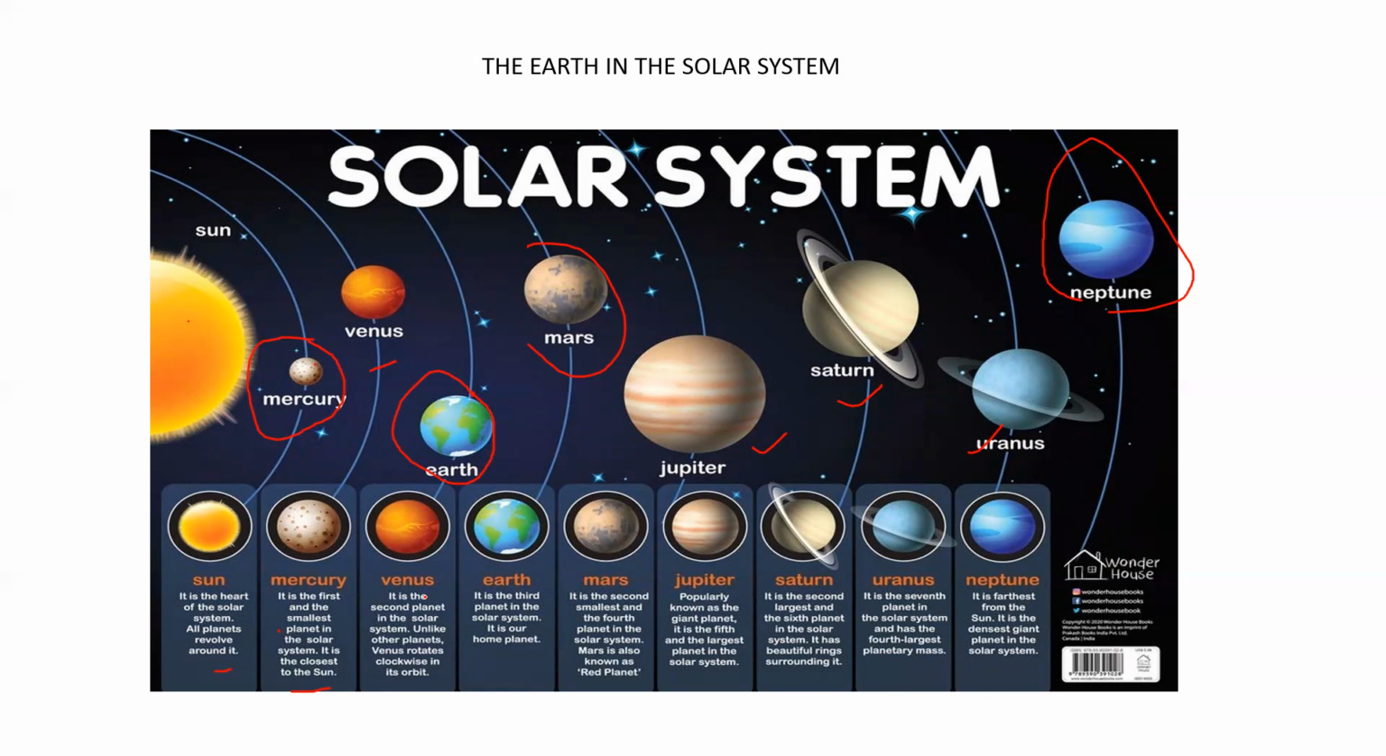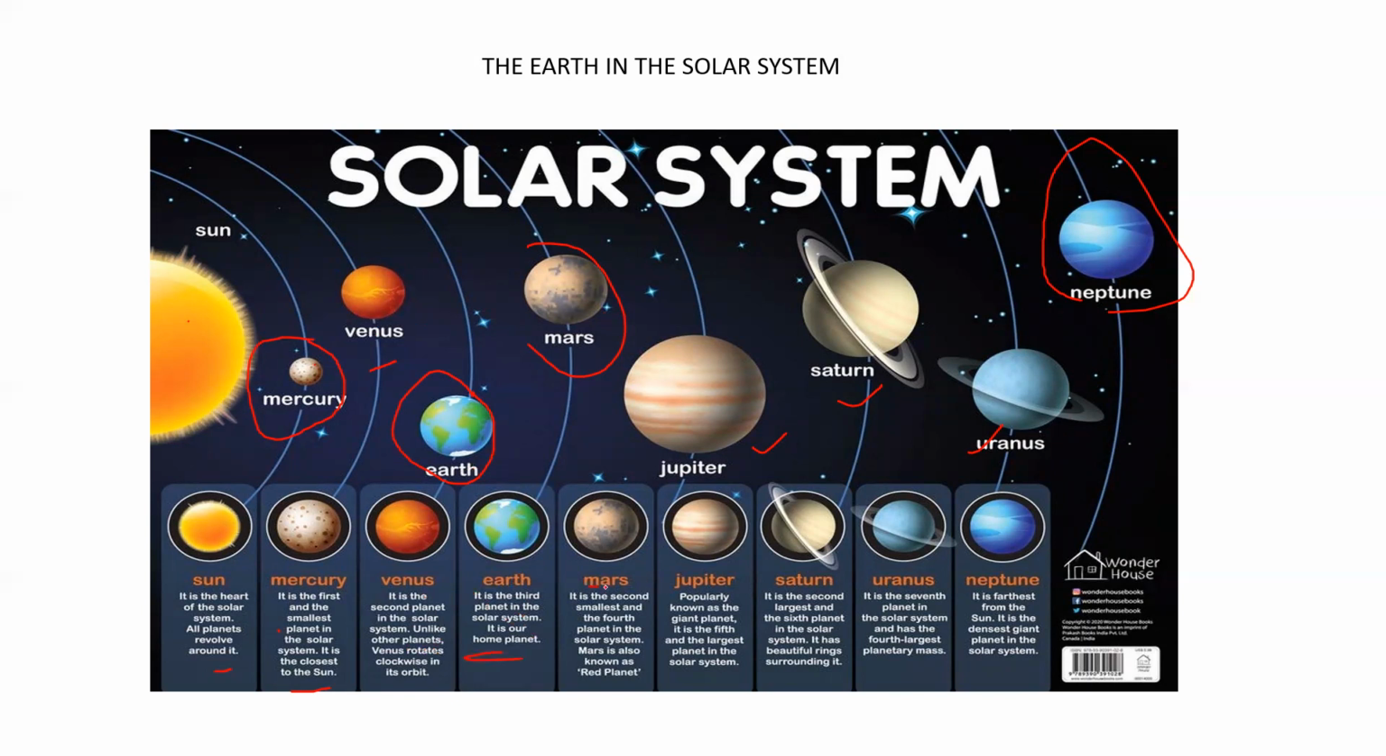Venus is the second planet in the solar system. Unlike other planets, Venus rotates clockwise in its orbit. You must remember all other planets rotate anti-clockwise, while Venus rotates clockwise. Earth is the third planet of the solar system. It is our home planet.